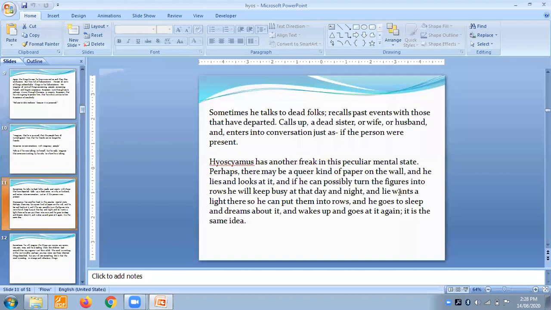We will move further. Sometimes he talks to dead folks, recalls past events with those that have departed, calls up a dead sister or wife or husband, and enters into conversation just as if the person were present. I have seen such cases. One case of Alzheimer's which I have seen during my educational period when I was doing my PG, in my MD part two, I have seen one case of Alzheimer's.